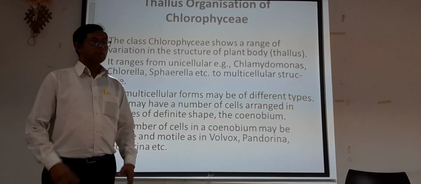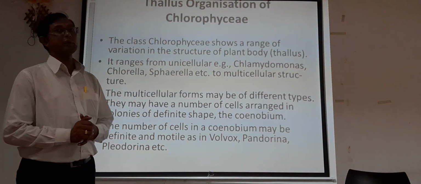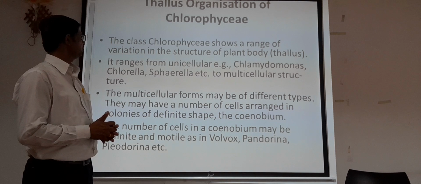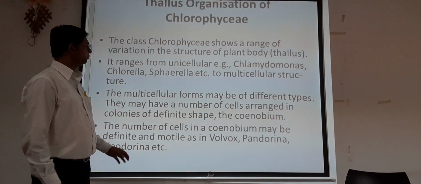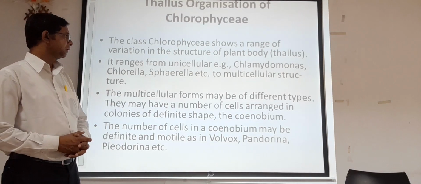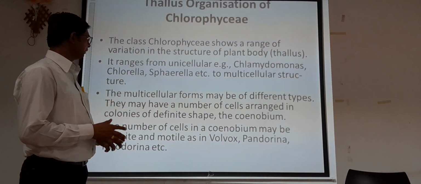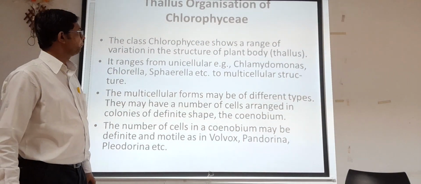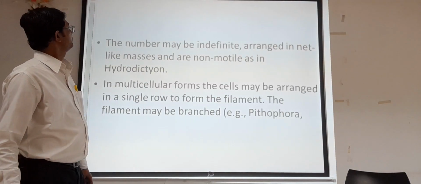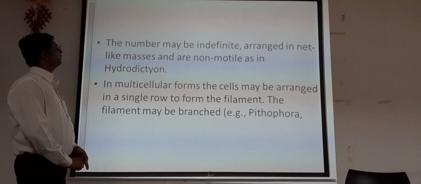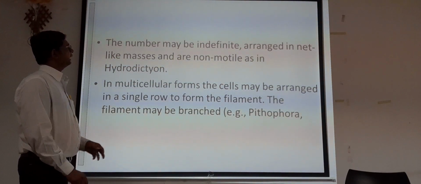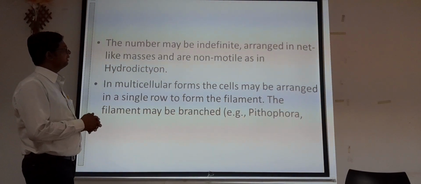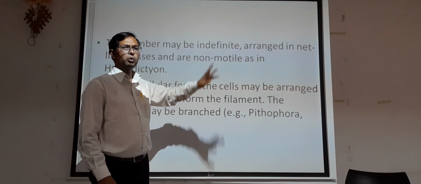So we can say that the thallus of this particular Chlorophyceae is unicellular, but generally or mostly it is found as a multicellular type of structure. They form the coenobium type of structure, in which the cells are arranged in a colony of definite shape, and it is known as the coenobium. Now when we talk about the thallus, the number may be definite, arranged in net-like masses and called non-motile, as in Hydrodictyon. So they remain attached with each other, and they also act as a non-motile structure.